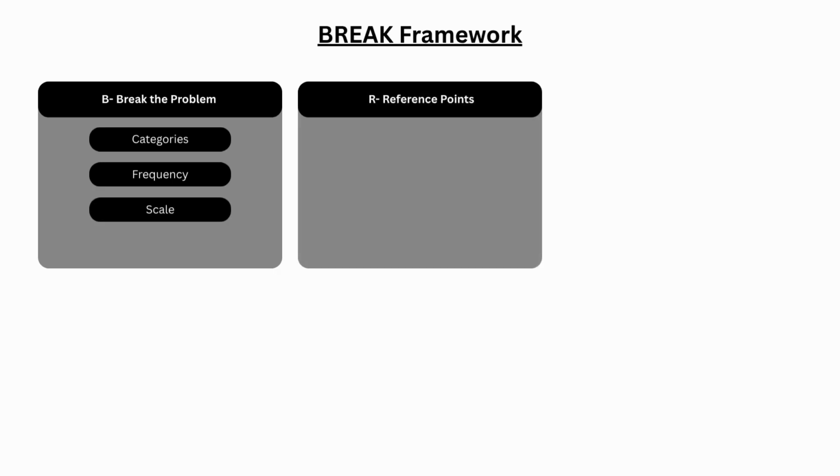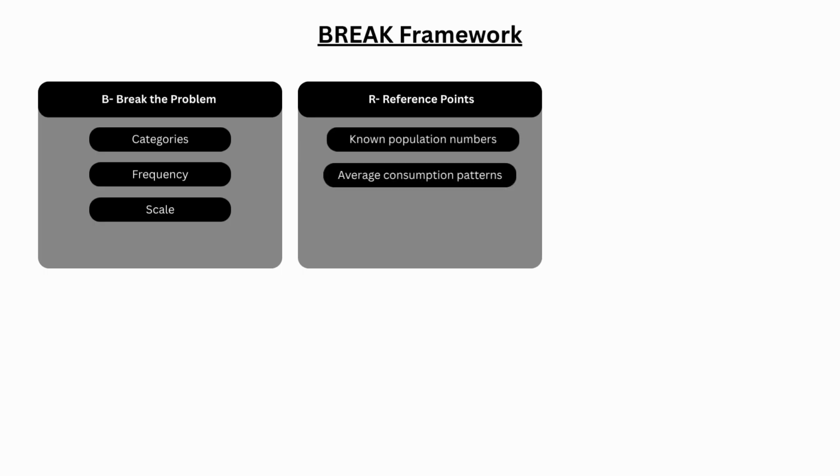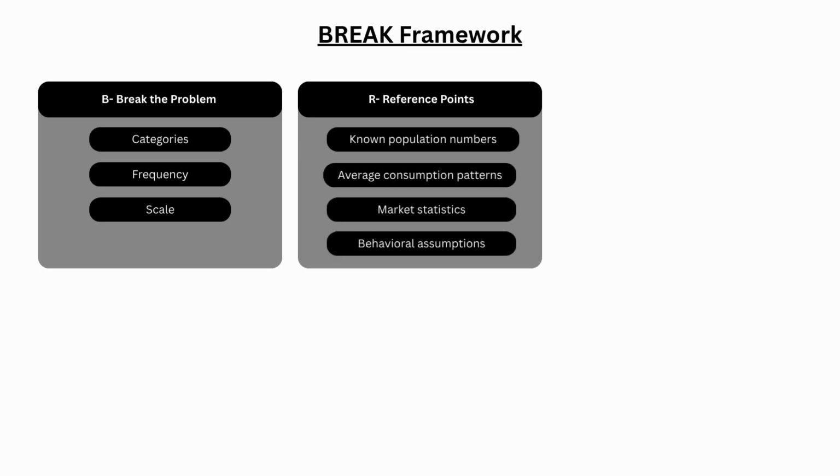Then we bring in reference points. These are numbers and facts that help us anchor our estimates. For example, known population numbers, average consumption patterns, market statistics, and behavioral assumptions. For instance, if you're estimating food consumption by birds, you might reference average bird population in a city or typical food intake per bird. Reference points prevent your estimate from being completely random.